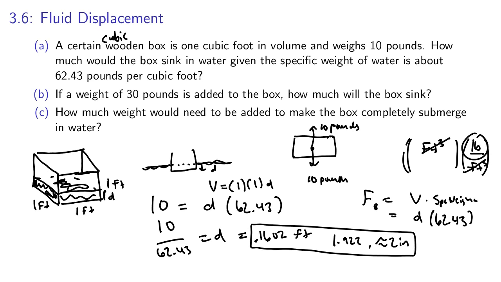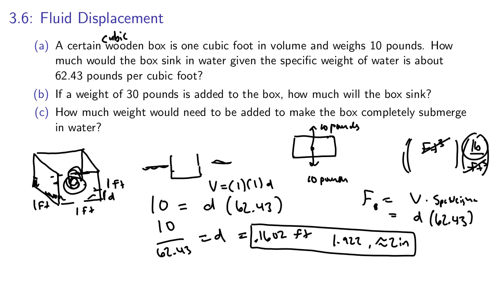So now if we add 30 pounds of weight to the box, how much will the box sink? So if we put some weights into the box and make it weigh more, maybe we'll throw in a kettlebell or something that weighs a lot, just a big iron mass. Now the box is going to sink further into the water because it weighs more.